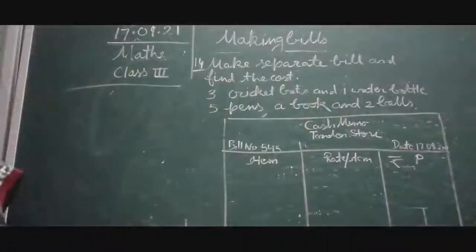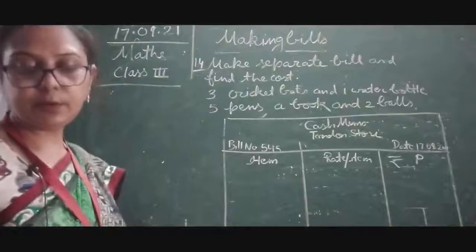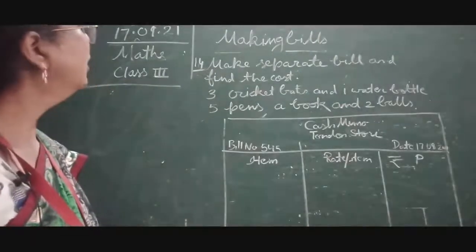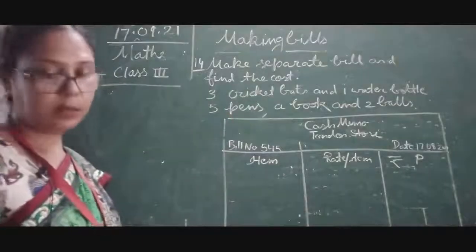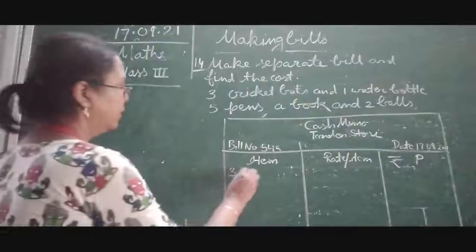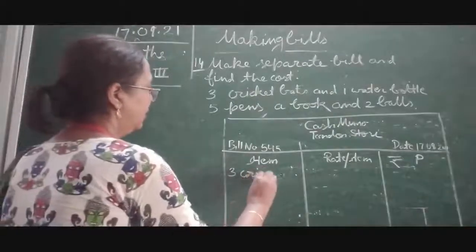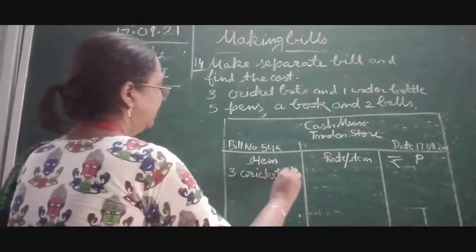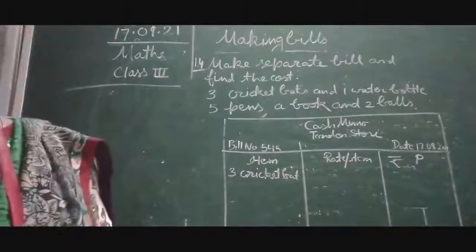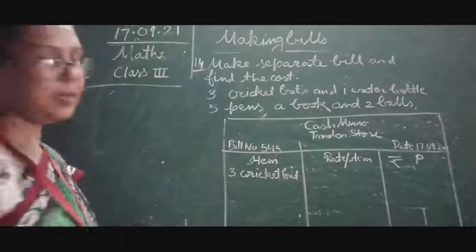Now children, what is the cost of 3 cricket bats? The cost of one bat is given in your book, that is 75 rupees 50 paise.